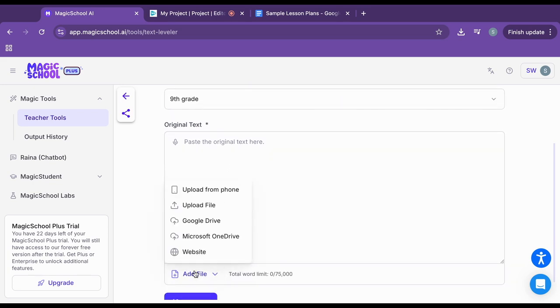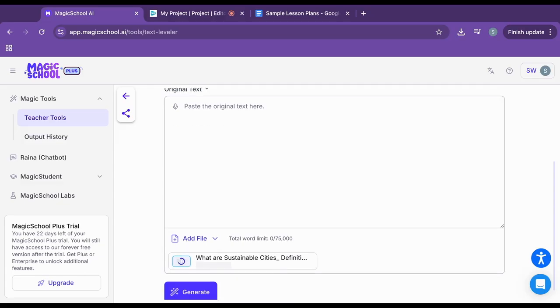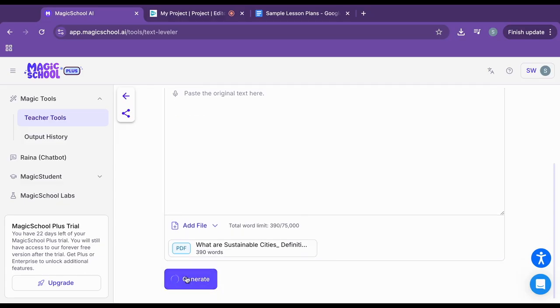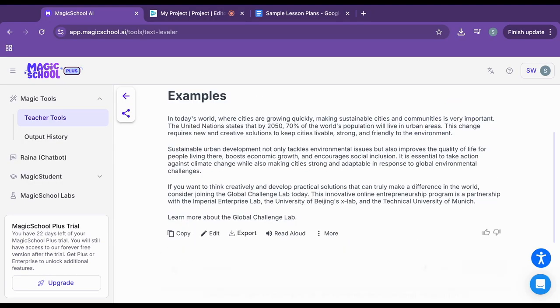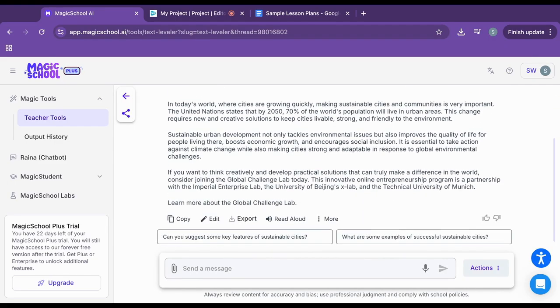But for this case, I'm going to add the file. I just downloaded the article that we found as a PDF. I'm going to pop it in there, and then I'm going to go ahead and click generate. So Magic School will level out that article for ninth grade, and then you have the option to either copy it, edit, or you can export it directly to Docs or Microsoft Word, or obviously print it.